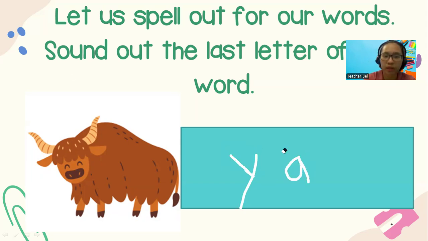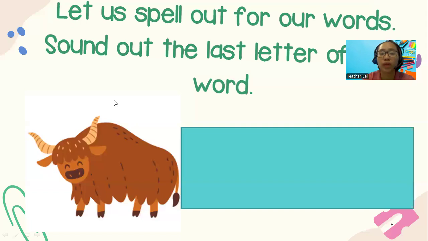Let me erase this one. Letter A is too far. So we have A and your K. Line down, kick in, kick out. Yak. Do we have K at the end? Yes. So I did not put a question mark anymore because remember before we had this word, this one is yak. K, letter K. K at the end of yak. So this is how you spell yak. Let's erase and move on to the next.